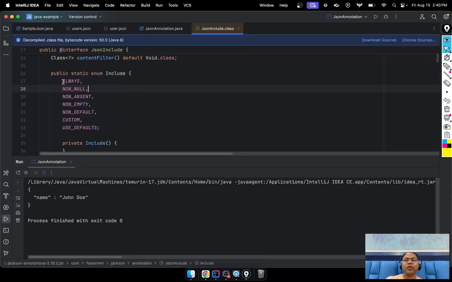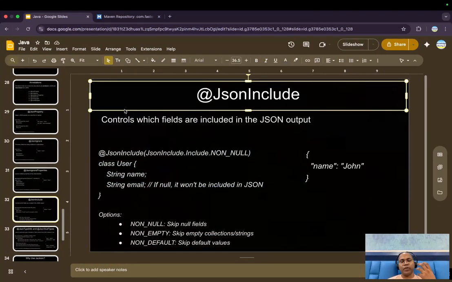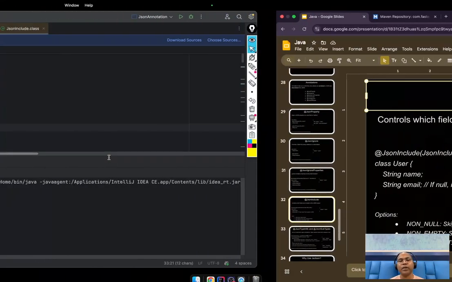So we have a couple of options. We have maybe always, non-null, non-absent, non-empty, default, custom, and use default. So anyone you can select according to that. Whatever the field you want to include, whatever the field you don't want to include, null, non-null, empty.